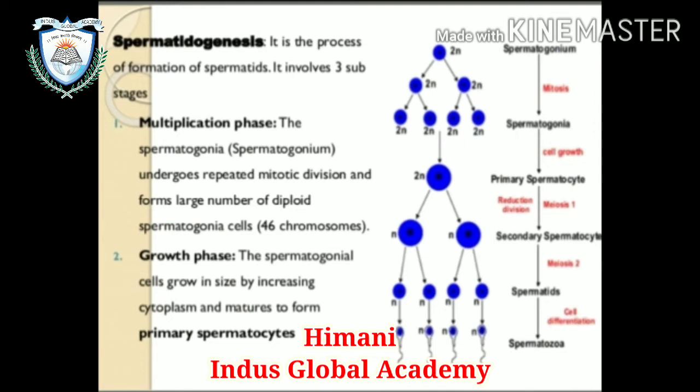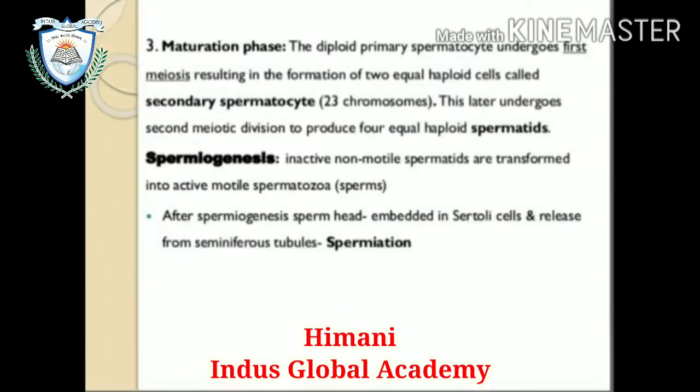Growth phase. In the growth phase, the spermatogonial cell grows in size by increasing cytoplasm and matures to form primary spermatocytes. After that, third is the maturation phase.